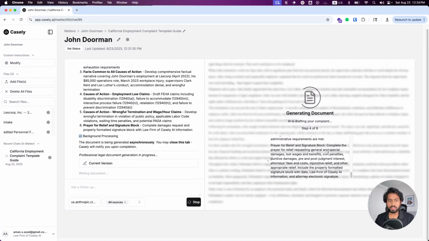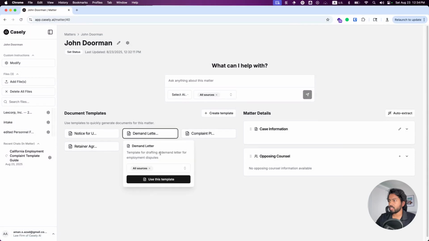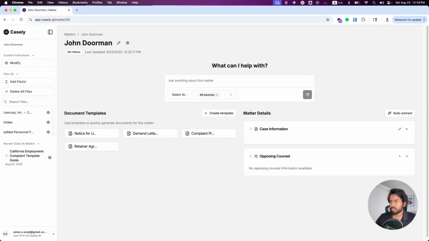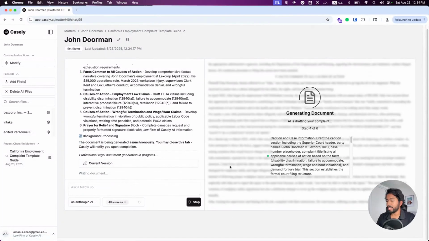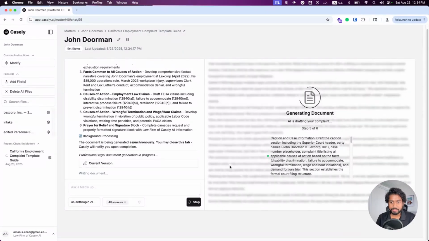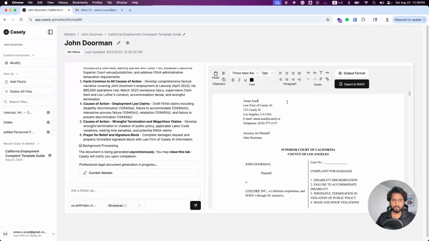Now, if you wanted to spin up multiple documents, we can just hop back over to our matter and generate a demand letter as well, for example. So let's let this one wrap up here, and then we'll be back as soon as it's wrapped up. Great. So let's see what Casey has generated.